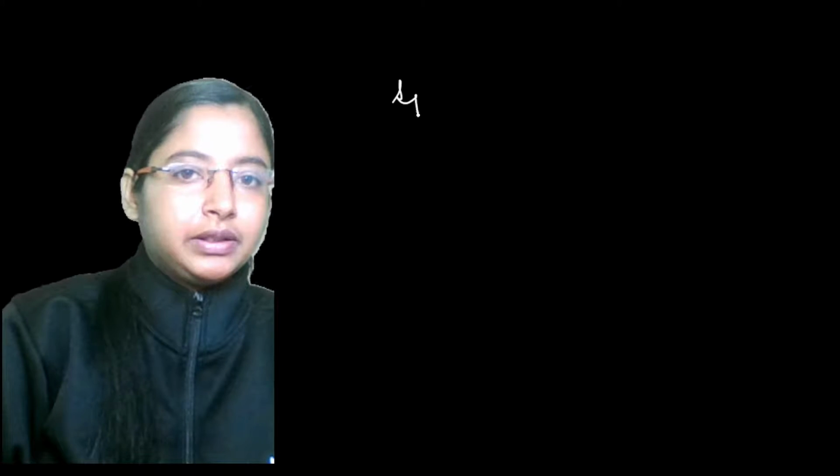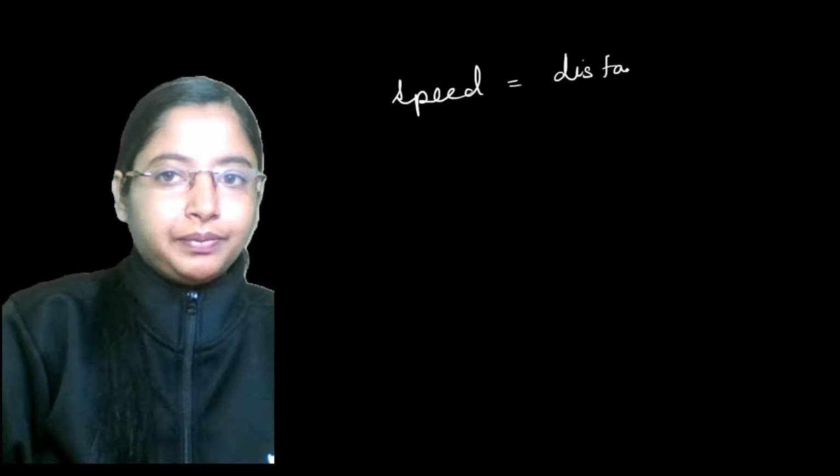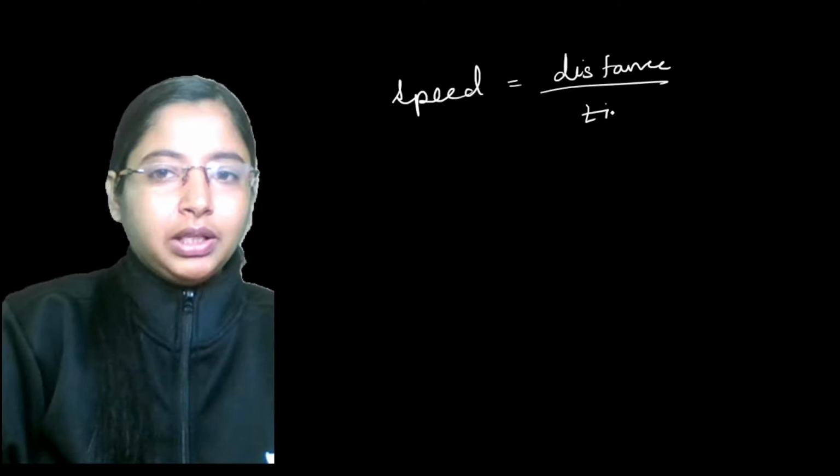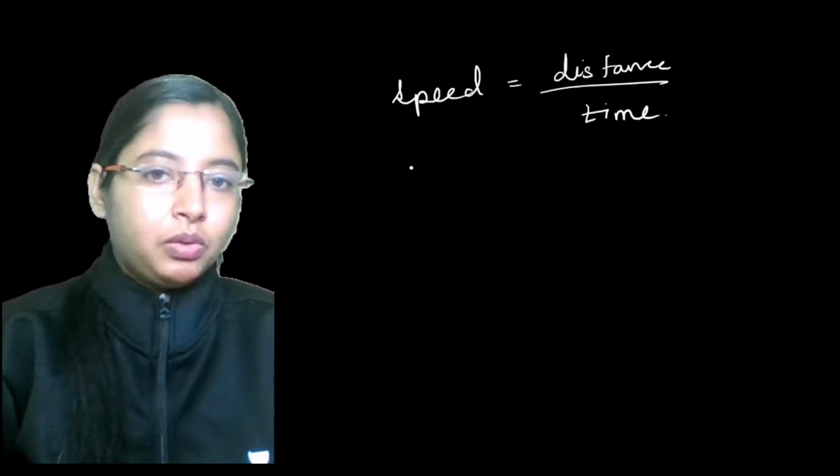Now, if speed is given as distance by time, what will be its dimensions? What will be its dimensions?